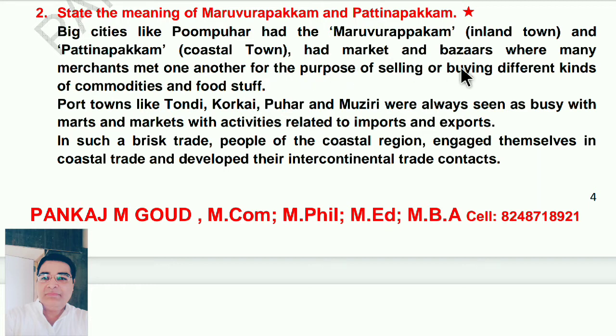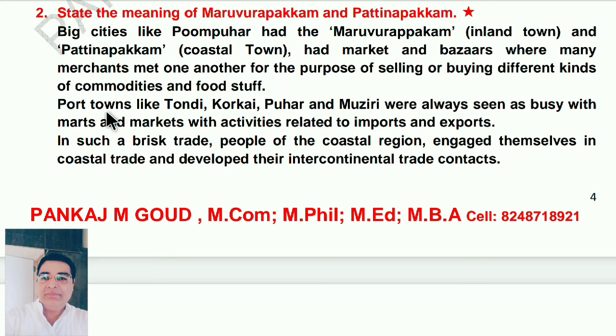They had markets and bazaars where many merchants met one another for the purpose of selling or buying different kinds of commodities and foodstuff. Port towns like Tondi, Korkai, Puhar, and Muziri were always seen as busy with marts and markets with activities related to import and export.